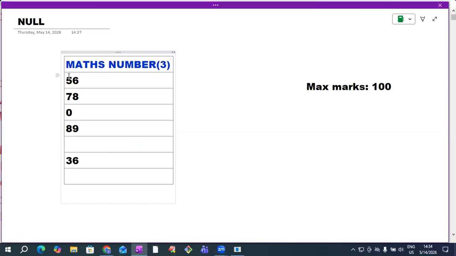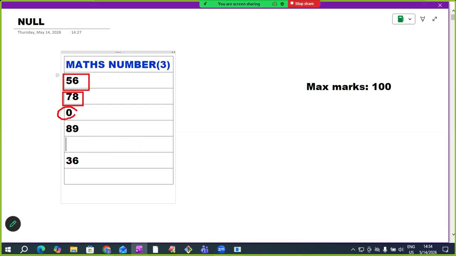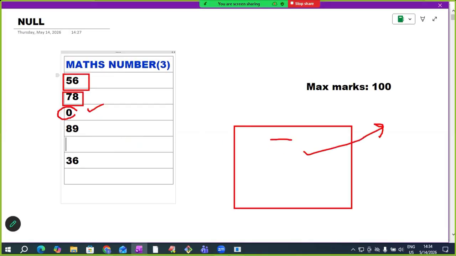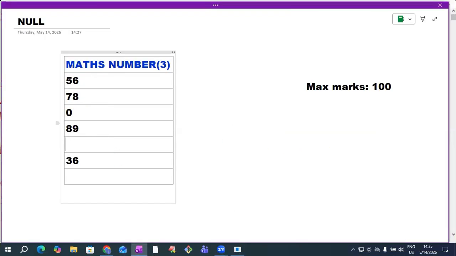Okay, see here, once again I'm telling. The student got 56 marks. The student got 78. One student just wrote his hall ticket number and submitted a blank answer sheet. He got 0 marks. 0 is different, null is different. And one student was absent. Can we insert an absent value in the marks column? No. Why? Because the number data type does not accept letters.